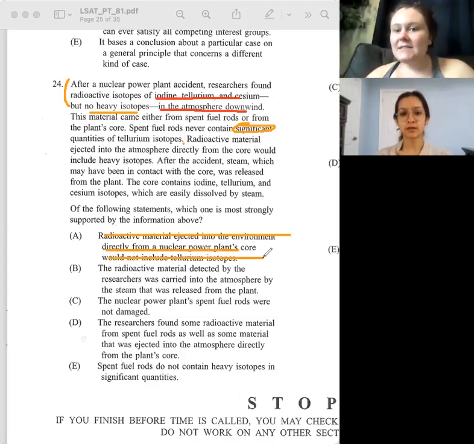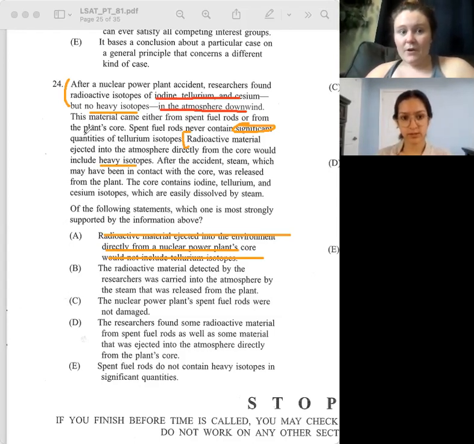If radioactive material were ejected directly, it would have heavy isotopes, but ours doesn't have heavy isotopes.